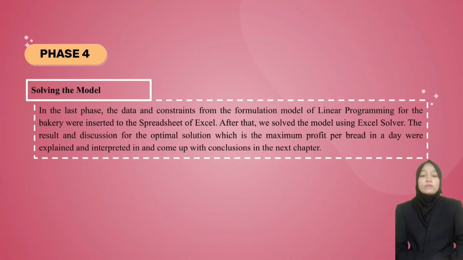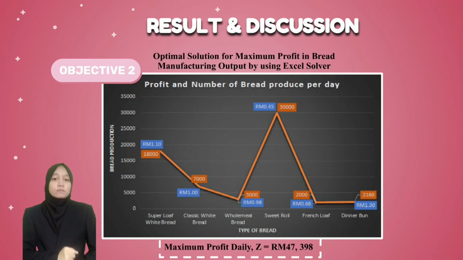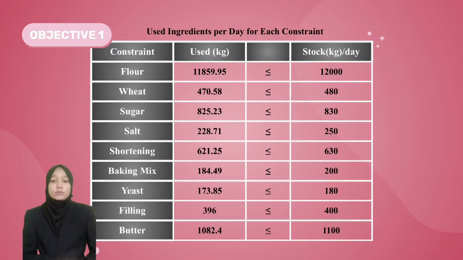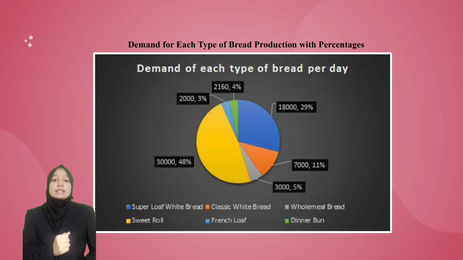Phase 4 is we solve the model. For this phase, we use Excel Solver to get the optimal solution. Our result is successfully obtained. This figure shows the maximum profit we get after using Excel Solver. The optimal solution we get is 47,398 ringgit. Next is the table of used ingredients per day for each constraint. As we can see, there is oversupply for almost all ingredients. Lastly, for our result is demand for each type of bread per day that the daily bakery needs to produce in order to get the maximum profit per day.